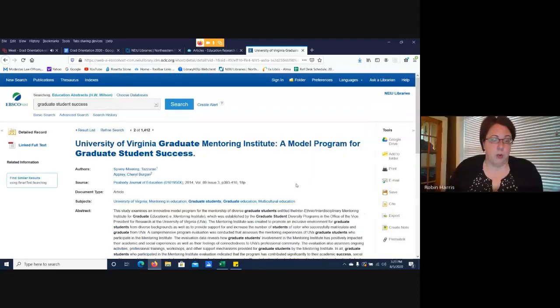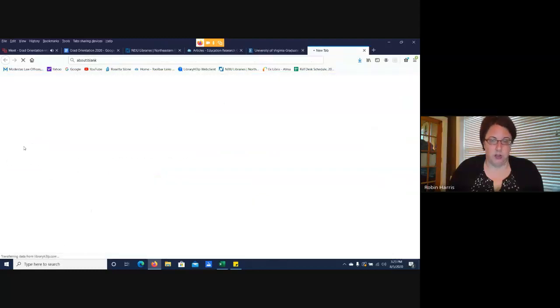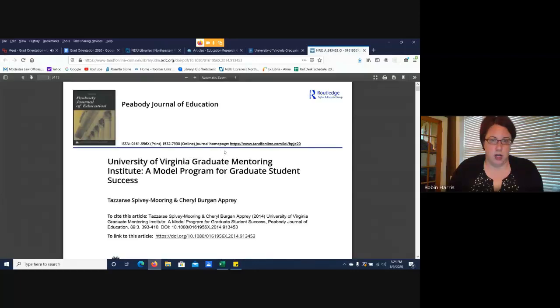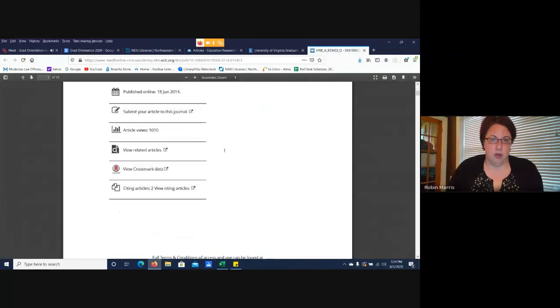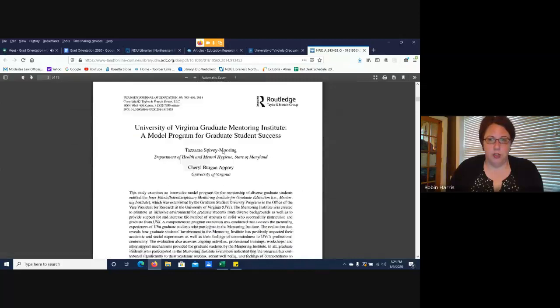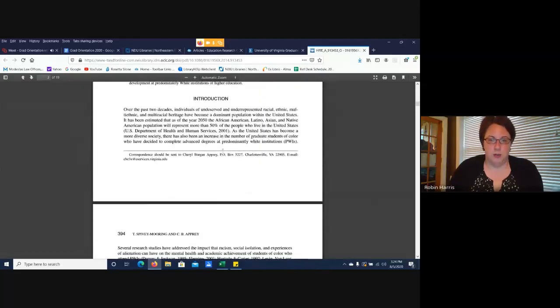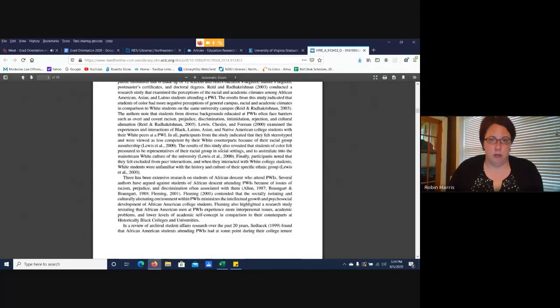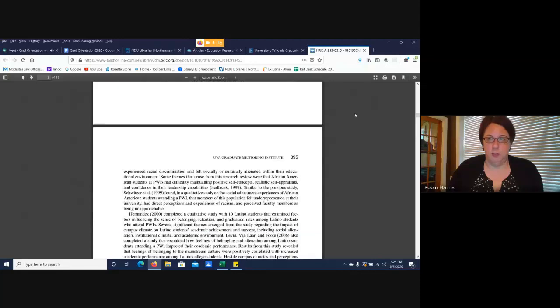All right, so if I want to get to the full text of this article, there's a handy link right here that'll take me directly to the full text. So if I click on this, I end up directly in the PDF. From this point, I could download it, save it, print it, do whatever I want with it, but I have the PDF right in front of me immediately.